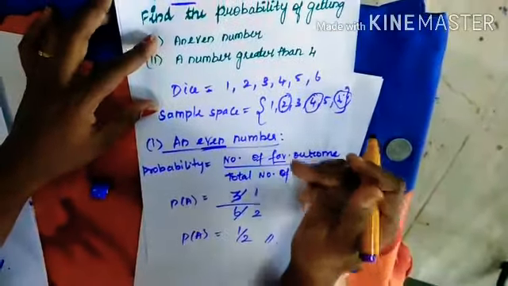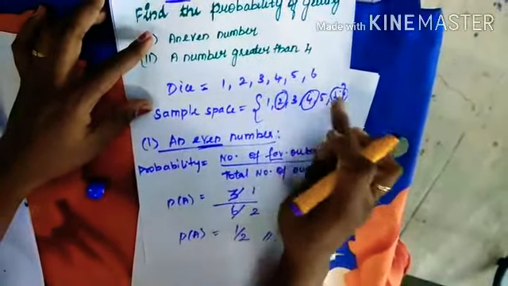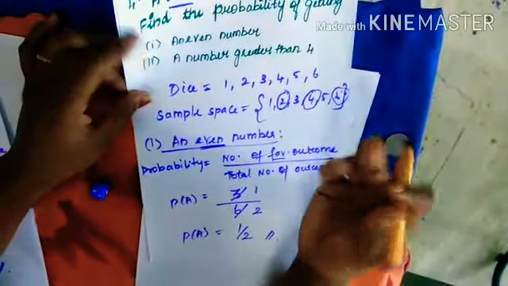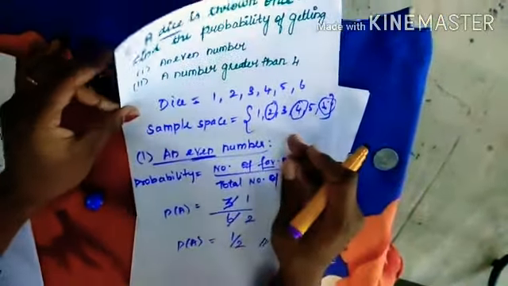Next, suppose our question is odd number: 1, 2 and 3. We are having the same 3 odd numbers. So 3 divided by 6, again we will get half.